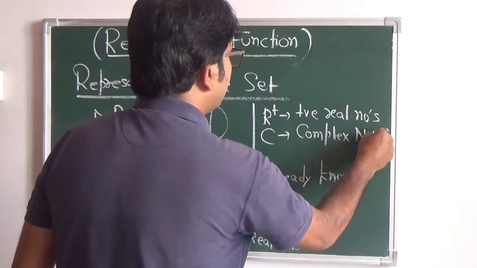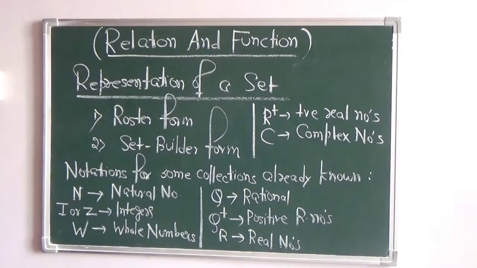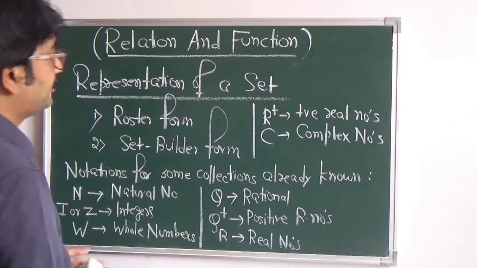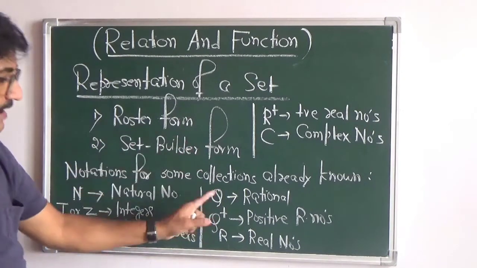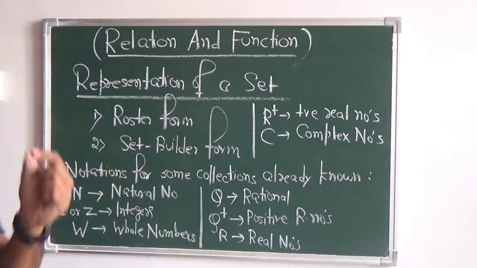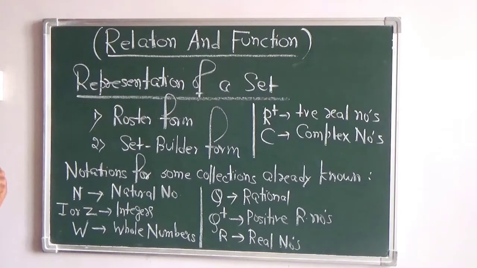Complex numbers. So these are certain collections which we already know, but we have to also know in terms of their symbols. This is very much used in the future. You need to understand and you need to remember. So if the set is given in terms of their symbols, you must take into account, okay, this is the set of natural numbers or whole numbers or integers or whatsoever it is.